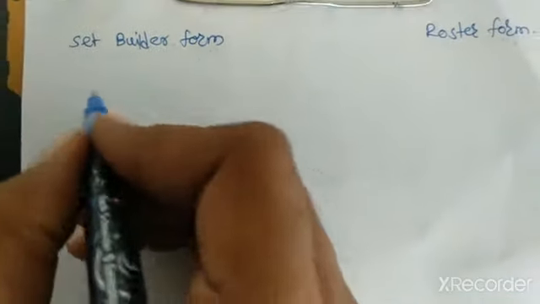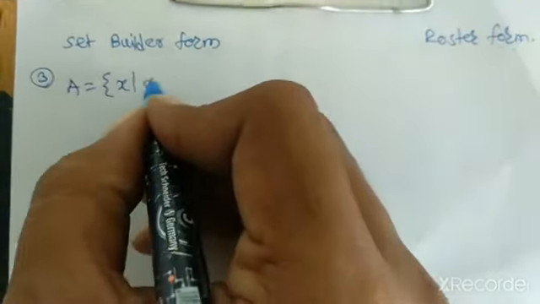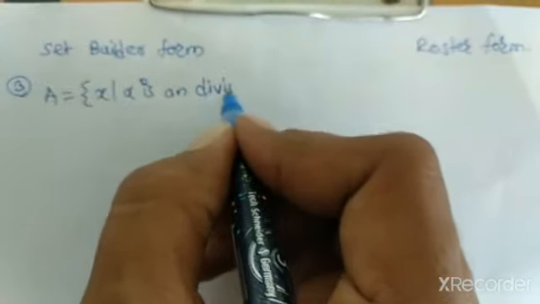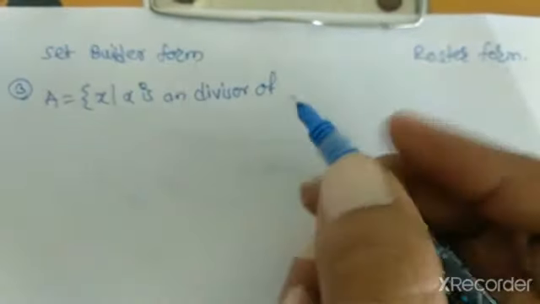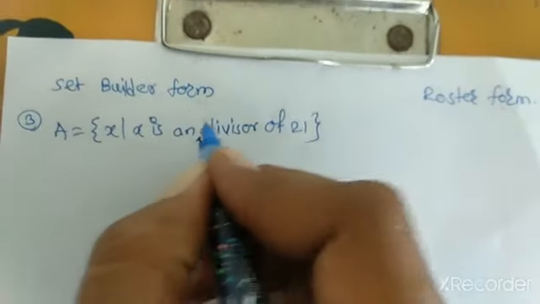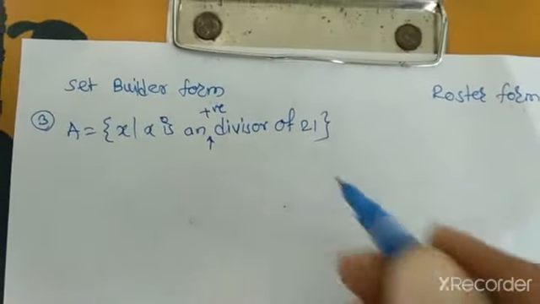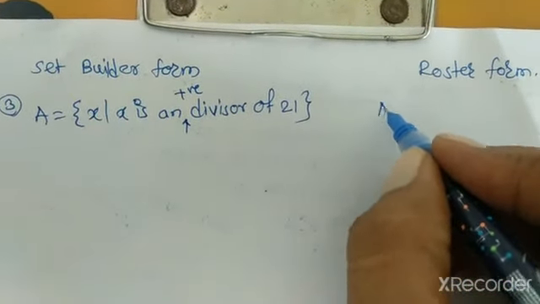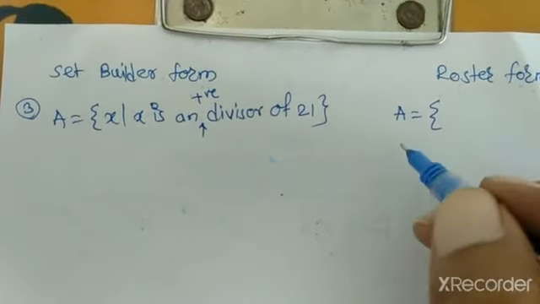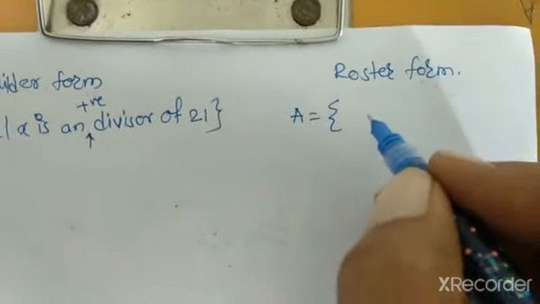See the next example of set builder form. We choose a set A is equal to {x such that x is a divisor of 21}. We say positive divisor. Here we take positive divisors of 21. In roster form we can write which integers are divisors of 21. Only positive integers we take here.